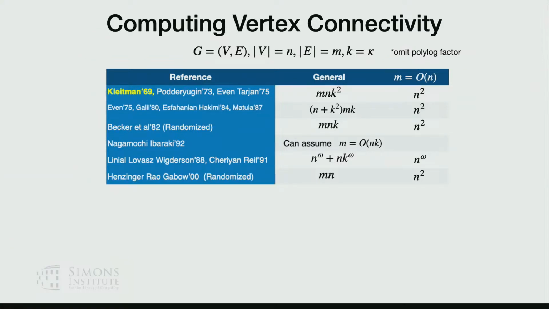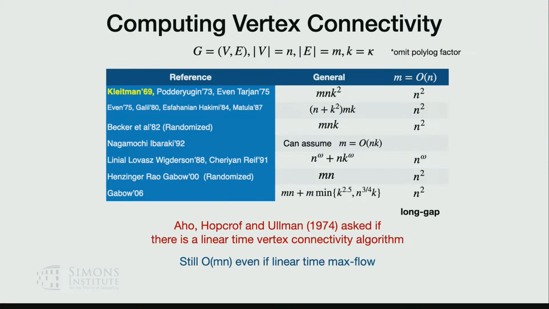The state of the art, due to Henzinger, Rao, and Gabow, is a randomized algorithm that solves vertex connectivity in m times n. Here is the complete picture before I started this problem. Gabow gave a deterministic algorithm that is almost mn but not quite mn.